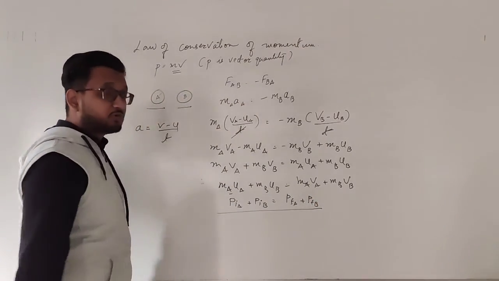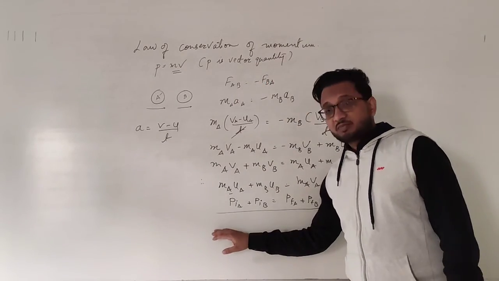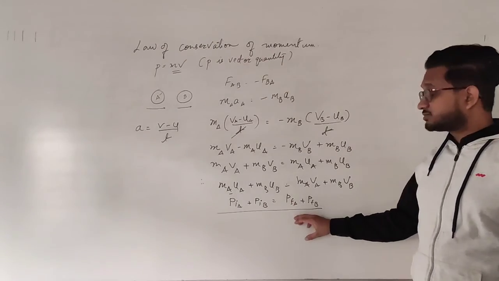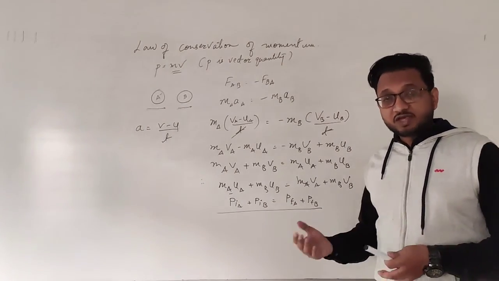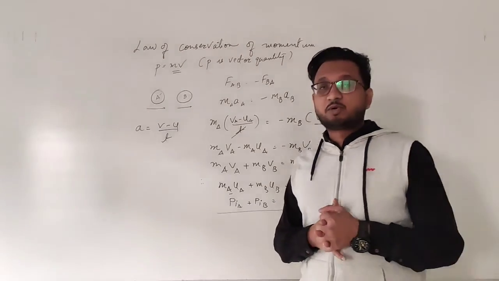Hence, this proves our law of conservation of momentum, that the initial momentum of both the balls when I do the sum and the final momentum of both the balls when I do the sum, then it becomes the same. And so, the total momentum of the system